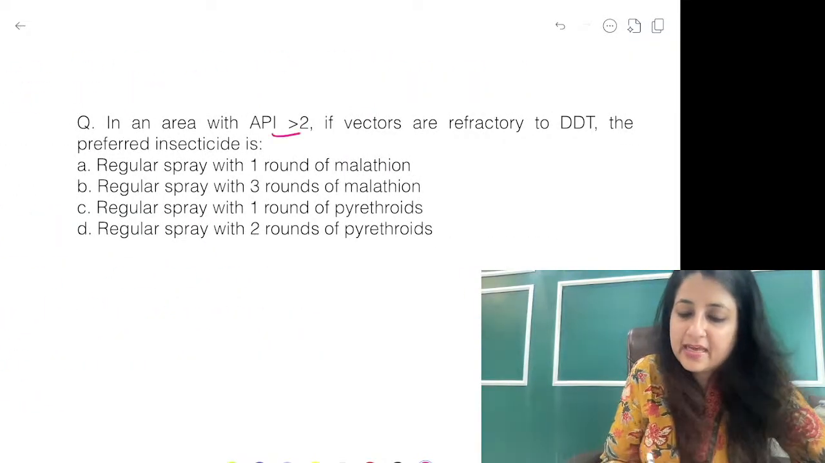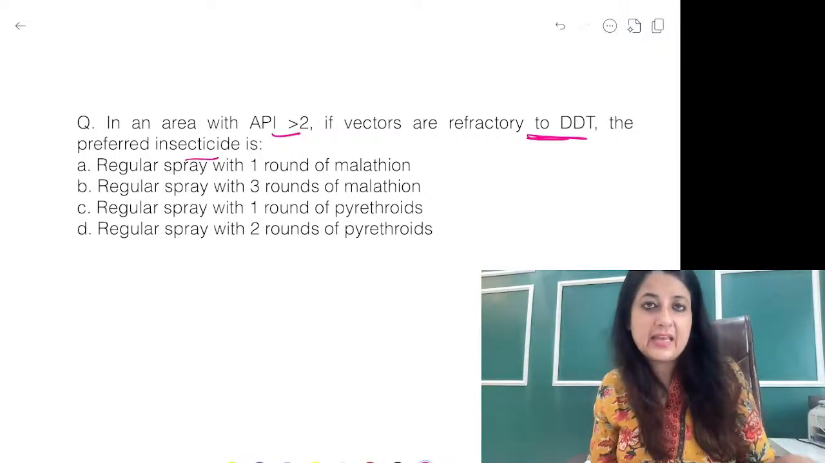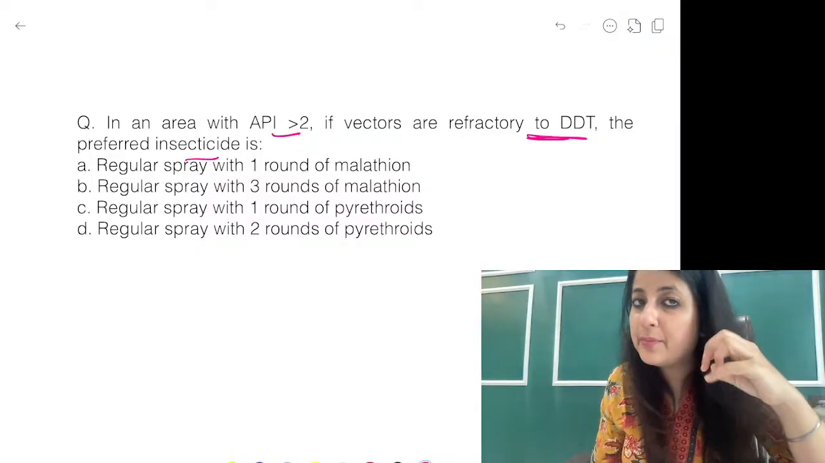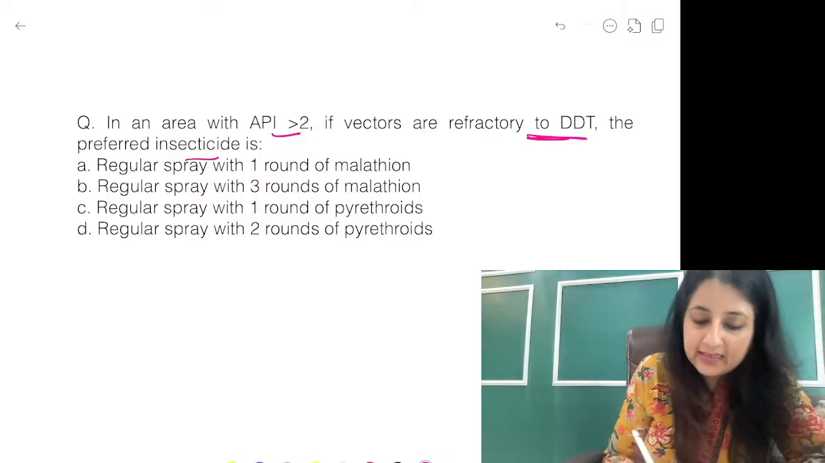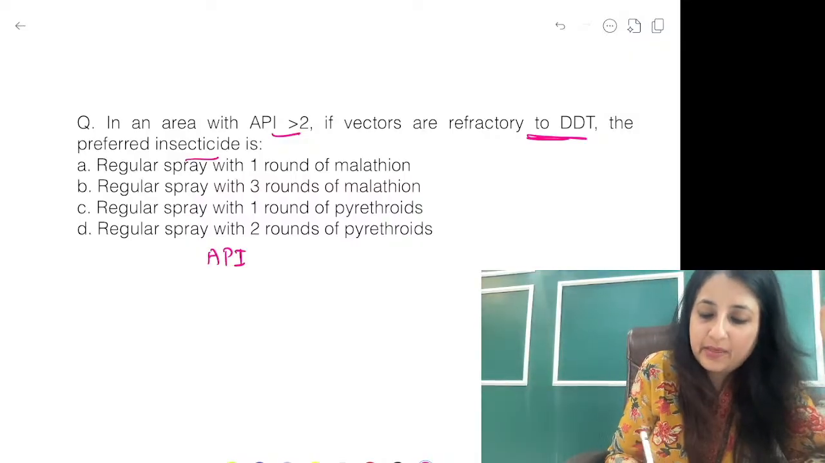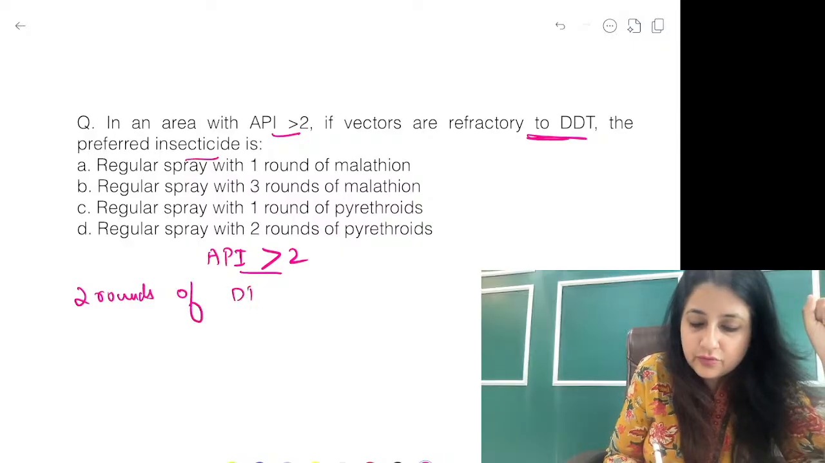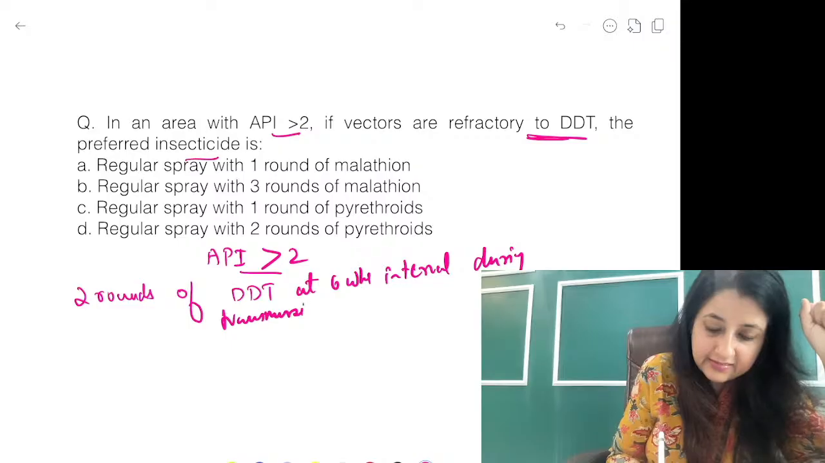In an area with API more than 2, if vectors are refractory to DDT, what are you going to spray? You always have to do vector control. So you calculate API. Now if API is more than 2 and DDT is not acting, what will you do? See, any area that has API more than 2, what do we start with? We give 2 rounds of DDT at 6 weeks interval, guys, during transmission season.